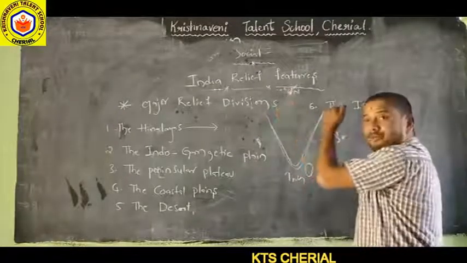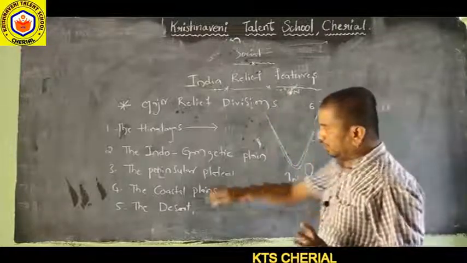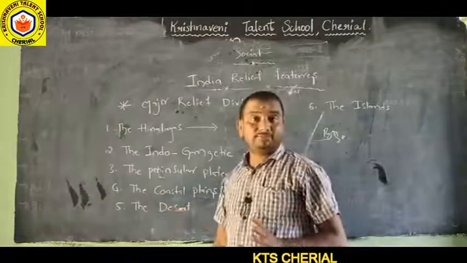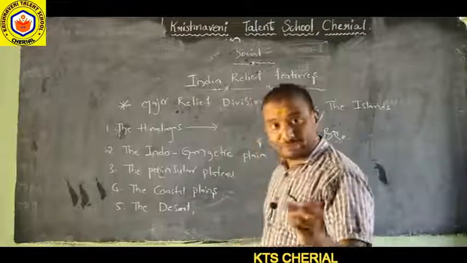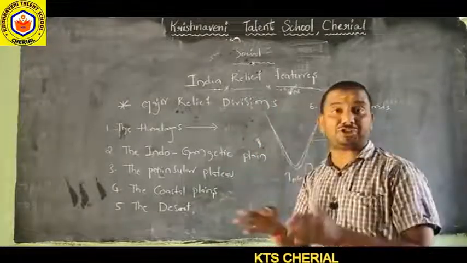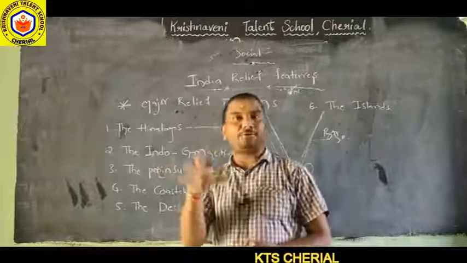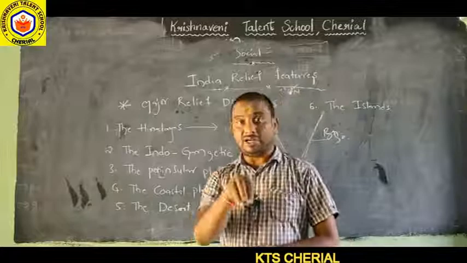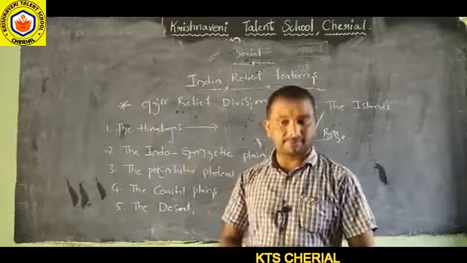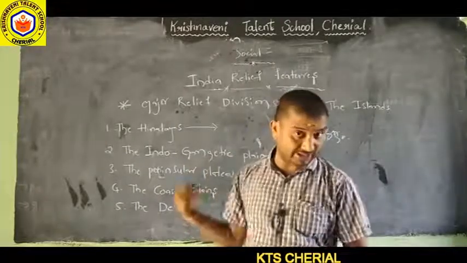So a vast coastline. Then coastal plains, and the desert, the Thar desert. In the desert topic we will discuss carefully what the vegetation is, and the life of those who are living in the desert. What is the natural vegetation in the desert? We will discuss it briefly. It is a very interesting topic.